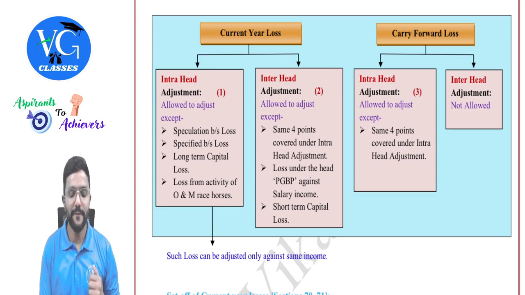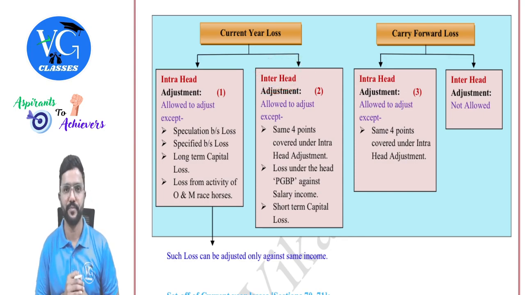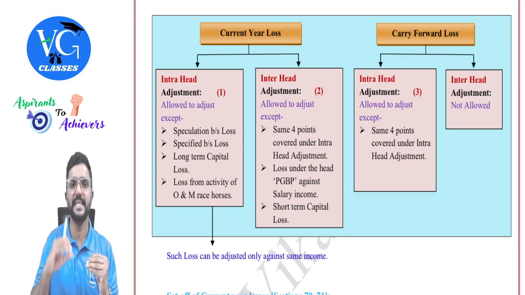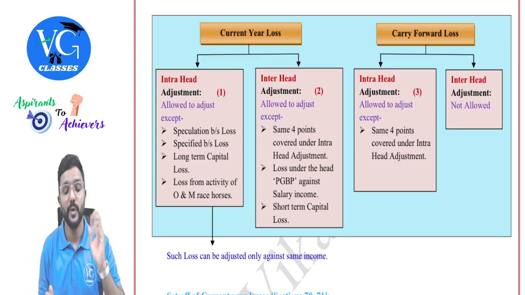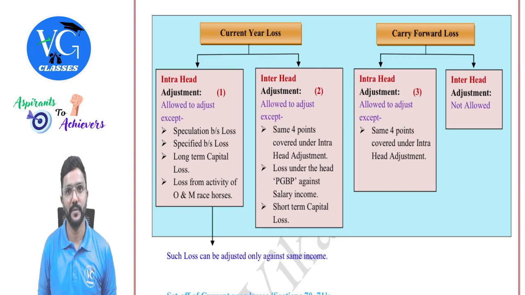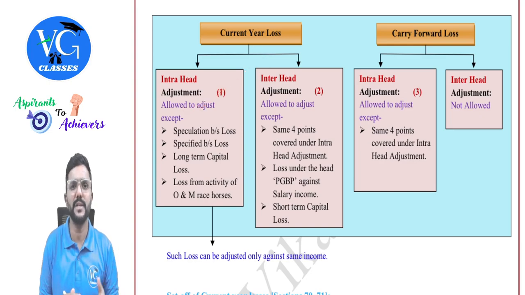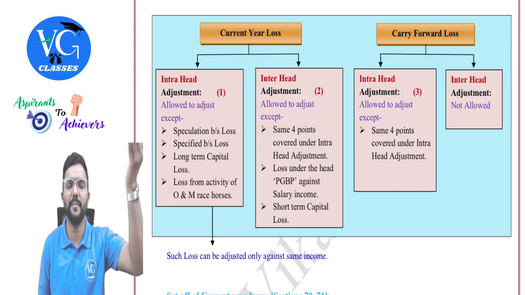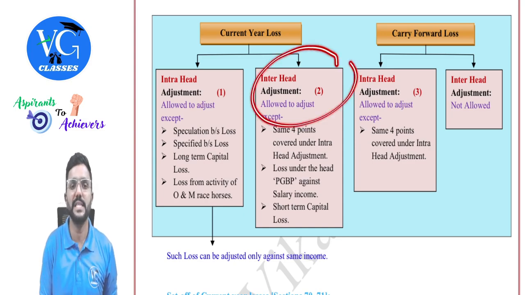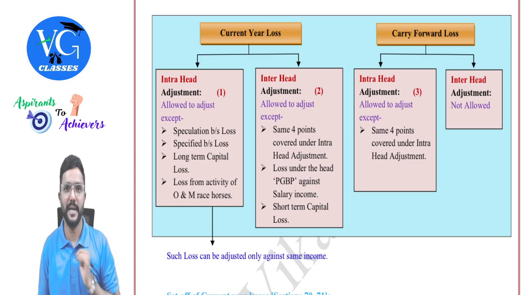Then, if intra-head is not possible, can we go for inter-head? Yes, inter-head is allowed. That is, if an assessee has a loss under one head, can he adjust it against the income from another head? Yes. Only when intra-head is not possible, you can go and check for inter-head. So first adjust it within the same head. If that is not possible, or else you don't have any income under that head, you have only loss, then you can go and adjust it against the income from another head.